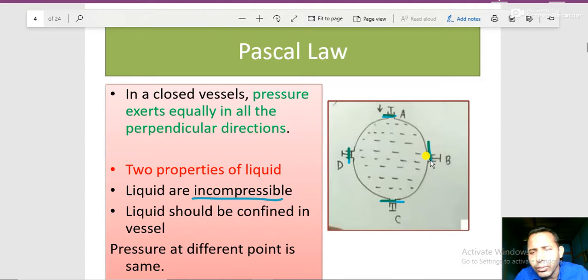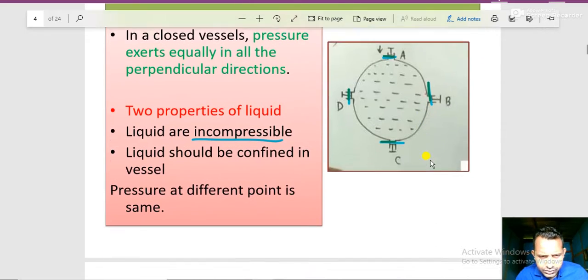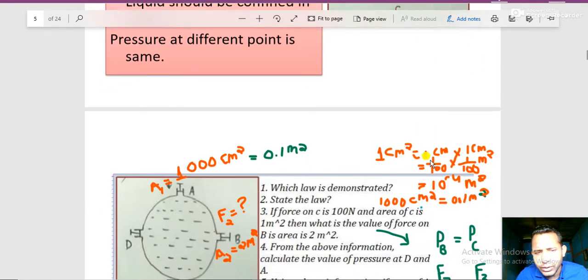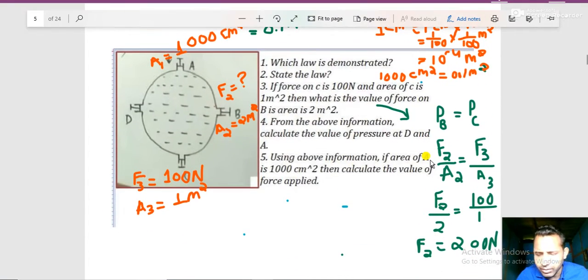Why Pascal's law? What are the two things that are necessary for Pascal's law? It means that the liquid should be incompressible, and the liquid should be in a closed vessel or confined vessel. These are the two things required for Pascal's law to hold. Okay, let's go down. These are different points. Now we are going to solve the numerical problem.